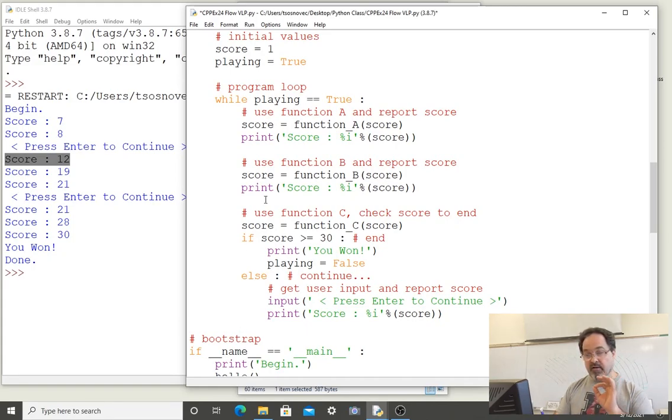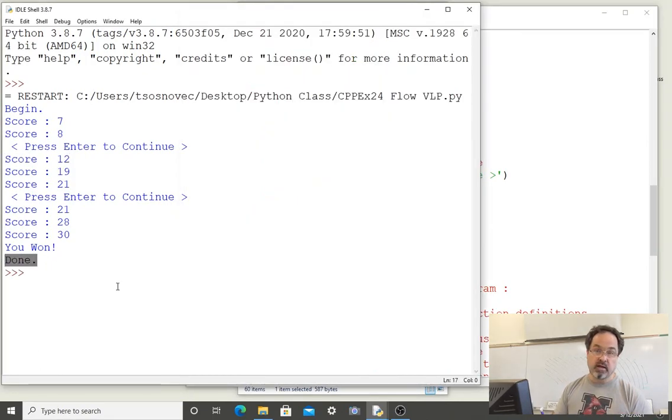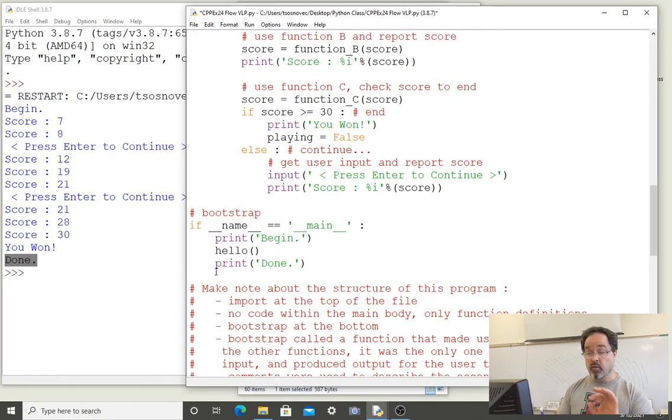So if we escape the while loop, then we also end the hello function, the code block of the hello function, which means that we return to where the hello function was called. The hello function was called in the bootstrap. So if we return here, then we only have one more line of code. It executes it, prints done for the user, and we can see then that that was the last line before there was nothing else to run. Once we finished with the bootstrap, then the program terminates. We've read all of the lines.